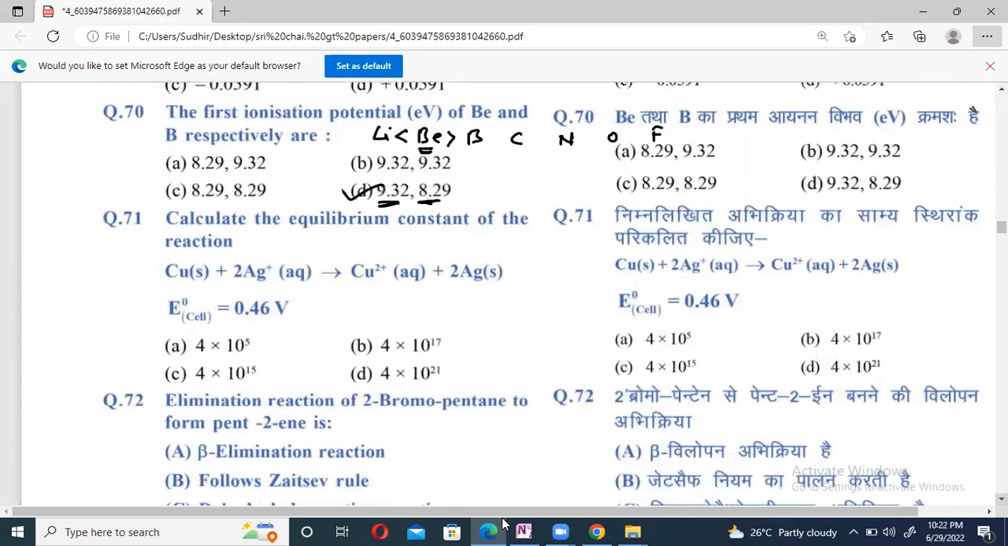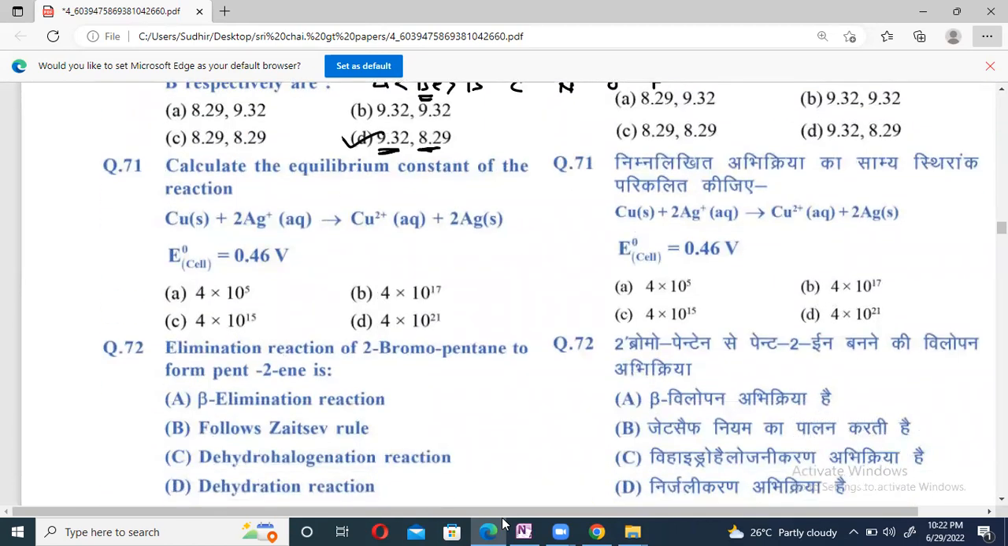Question number 71. Calculate the equilibrium constant of the reaction.